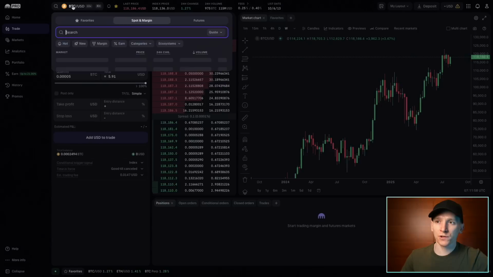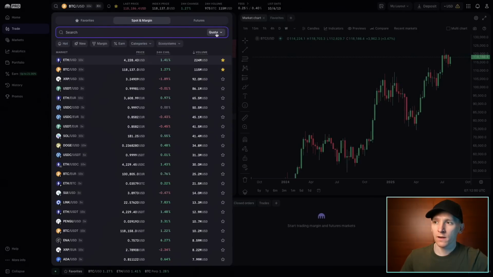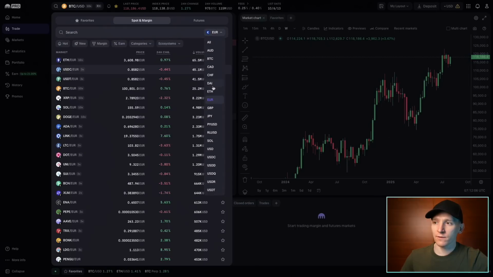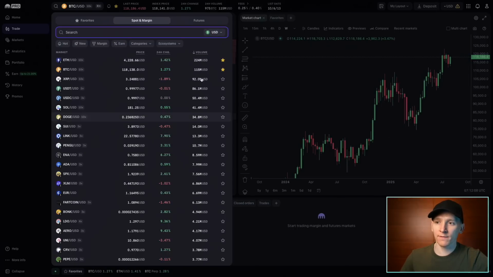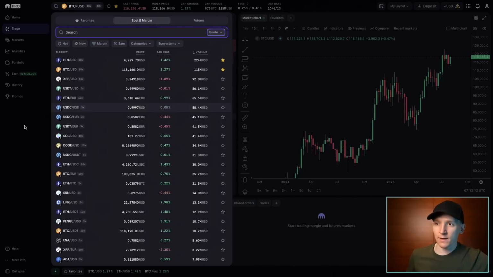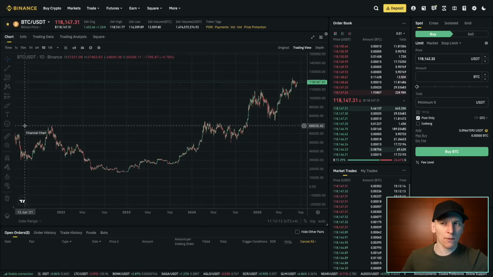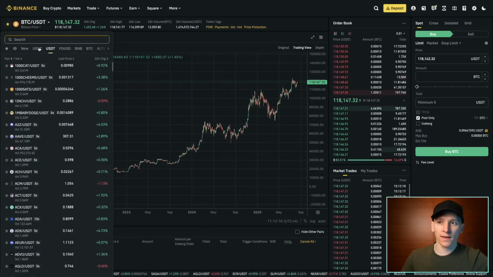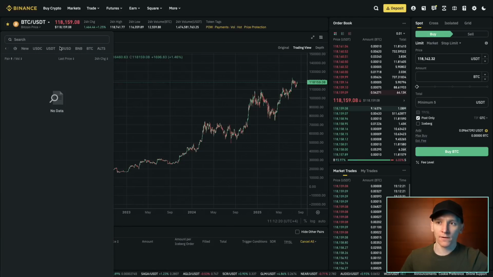So if we go up to choose the currency pairs on Kraken, go to quote here, we've got pound sterling pairs, we've got euro pairs here, Canadian dollar, Aussie dollar pairs, US dollar pairs. Very easy. Now on Binance, what you get is, I think, Turkish lira, Brazilian real pairs, and a few others. For me, I can't see them because I'm logged into my account. It won't let me see currency pairs that aren't in my region. So you'll have to check your region for that as well.